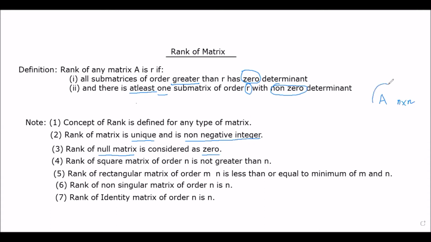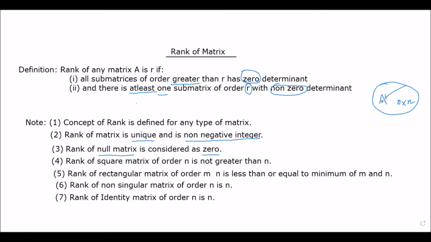So in such situation, when we are considering a square matrix of order n, then what is the maximum possible order we have for the submatrix? Yes, that maximum possible order for the submatrix is n by n. And what will be that submatrix? It is very clear that submatrix of order n by n in this matrix A will be the matrix A itself.